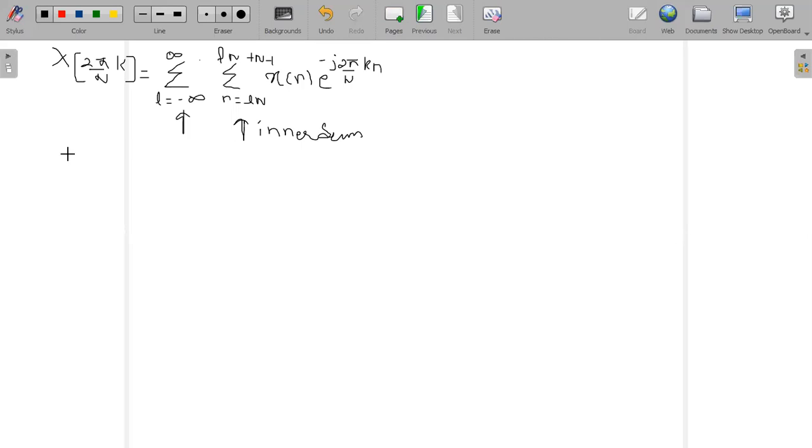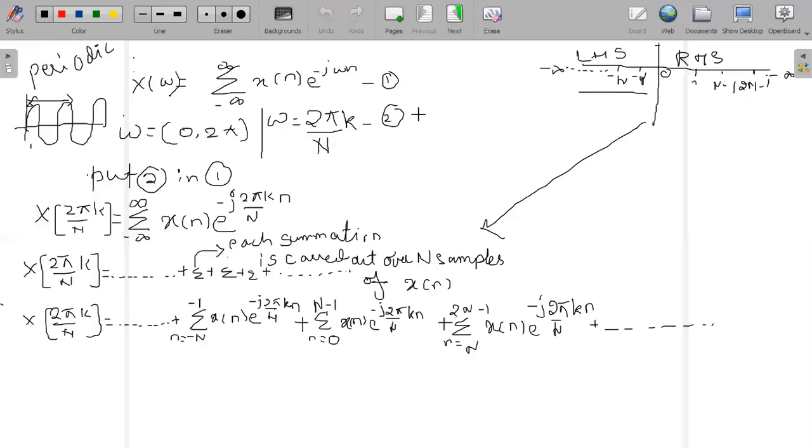That is why I have taken the two summations. I have written them in such a way that even if you add the two summations, your value will never change. This is what the previous slide numbers show.